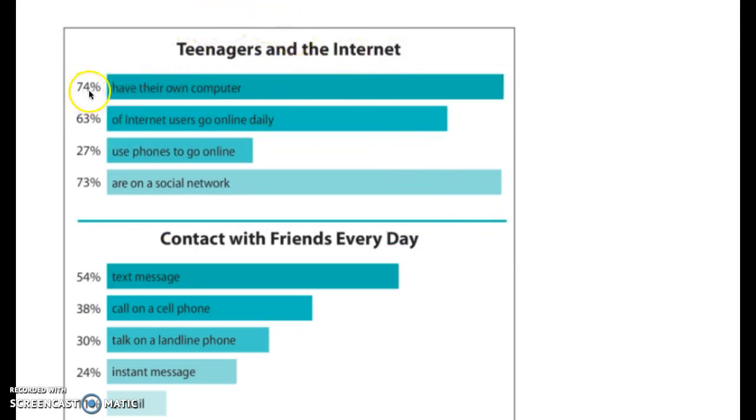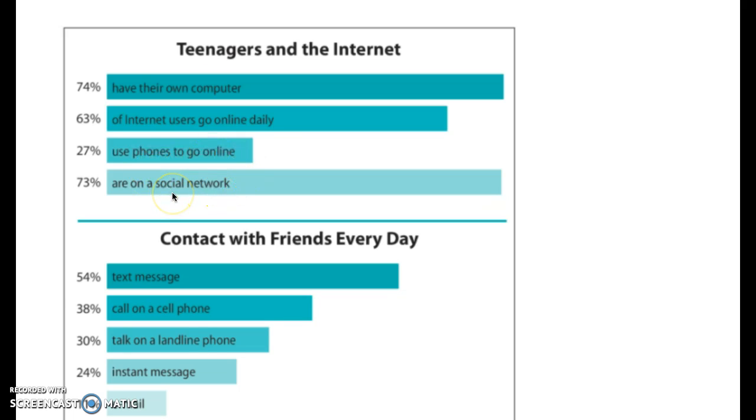It says, well, 74% of teenagers have their own computer. Well, actually, 100% have their own computer in our school because you guys all have a computer given to you, so you guys are a little higher than average. This says 63% of internet users go online daily. Every single day, 63% of them go online. 27% use phones to go online, and 73% are on a social network.